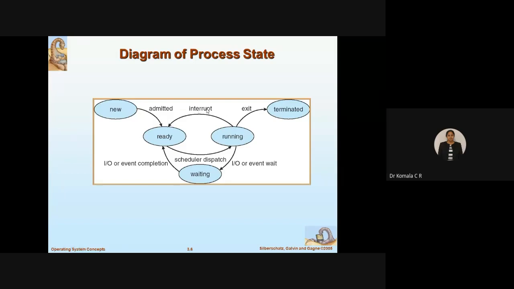As soon as the interrupt appears, what does that mean? Before this, the CPU was waiting for an interrupt to occur. Say for example, you are executing process one and you have completed process one. Once you complete process one, the CPU can wait for another process to come. Otherwise, sometimes even if you have not completed, the CPU should be ready to handle some other emergent job. So we have another state called waiting, where the CPU is waiting for an interrupt to occur. During the running state, there can be chances of IO or event wait. Then your CPU has to attend that event.